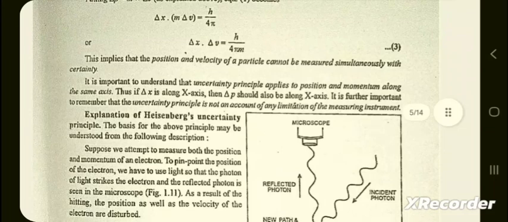It is important to understand that the uncertainty principle applies to position and momentum along the same axis. Thus, if delta x is along the x axis, then delta p should also be along the x axis. It is further important to remember that the uncertainty principle is not an account of any limitation of the measuring instrument.